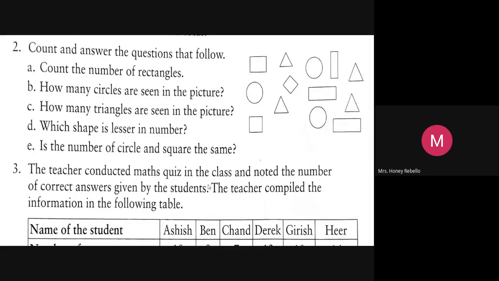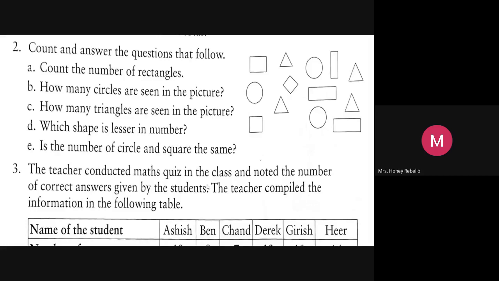Count and answer the questions that follow. Okay, now, children, what you must do now? One minute. Just look at all the figures over there. Don't write anything. Count and answer the questions that follow. Now, Abhisha, count the number of rectangles.